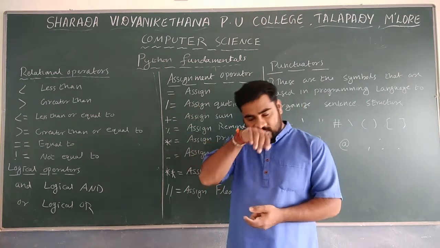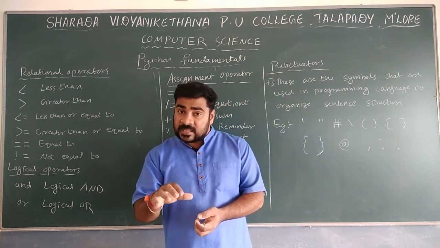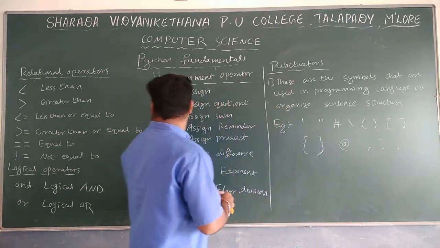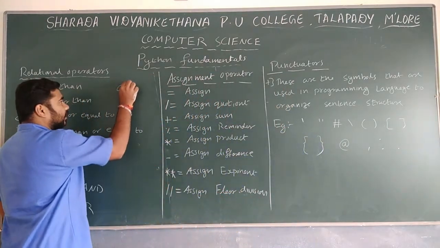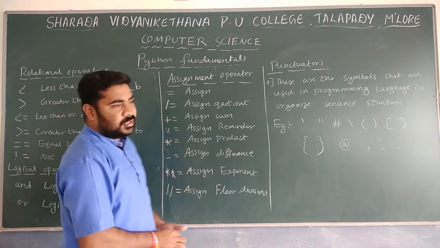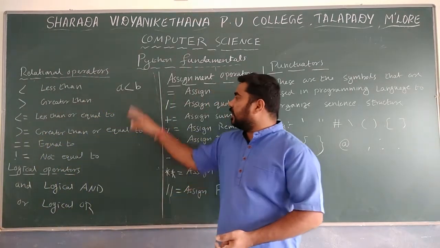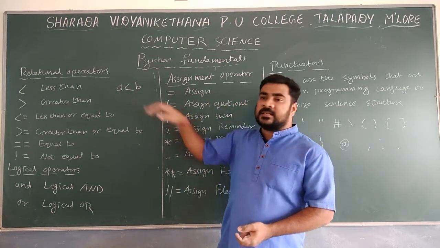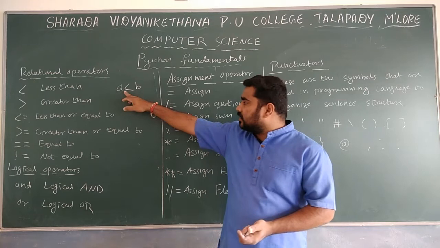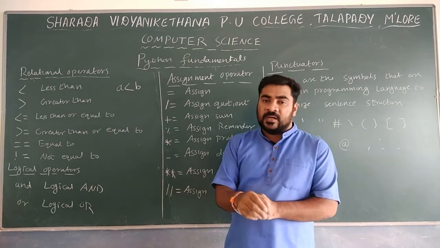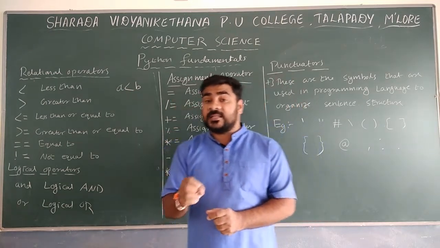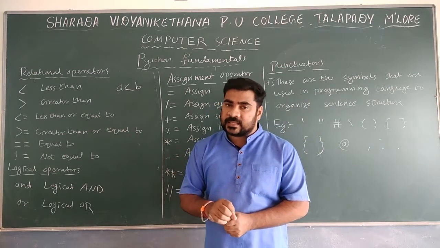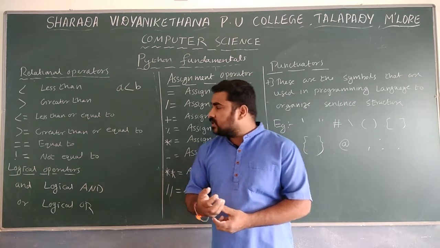For example, A less than B. A is the first operand, the left operand, and B is the second operand, the right operand. We check whether the left operand is less than the right operand.